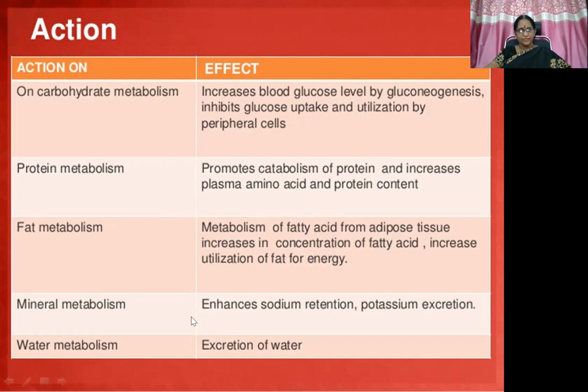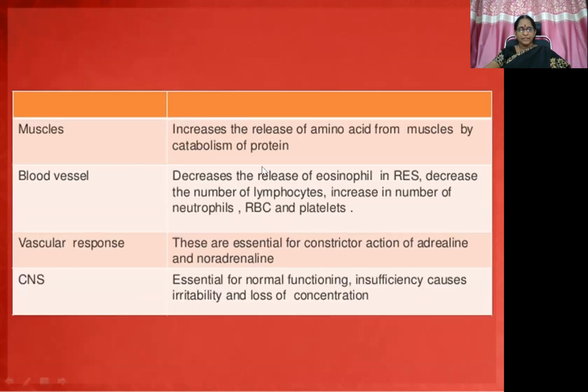Then mineral metabolism: enhanced sodium retention, potassium excretion, along with water excretion and excretion of hydrogen ions also. Then muscles: increased release of amino acids from muscles, that is catabolic action on proteins. And blood: decreased eosinophils, decreased number of lymphocytes, and increased number of neutrophils, RBC and blood platelets.